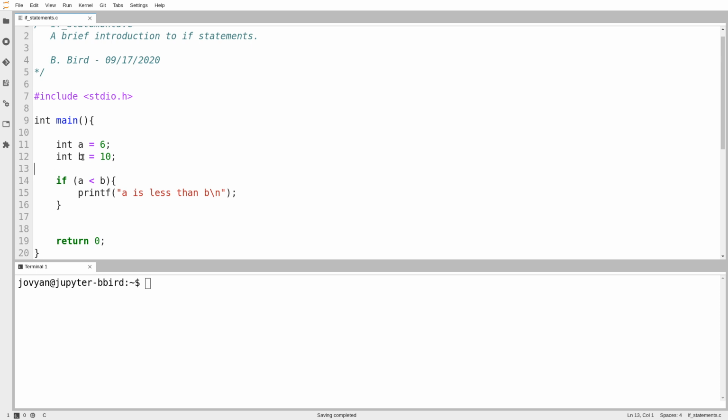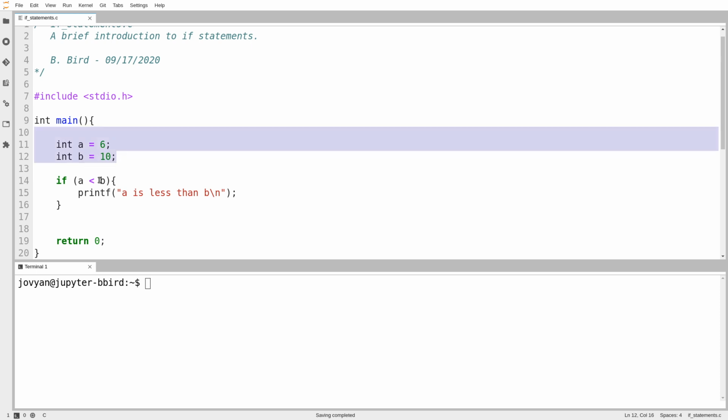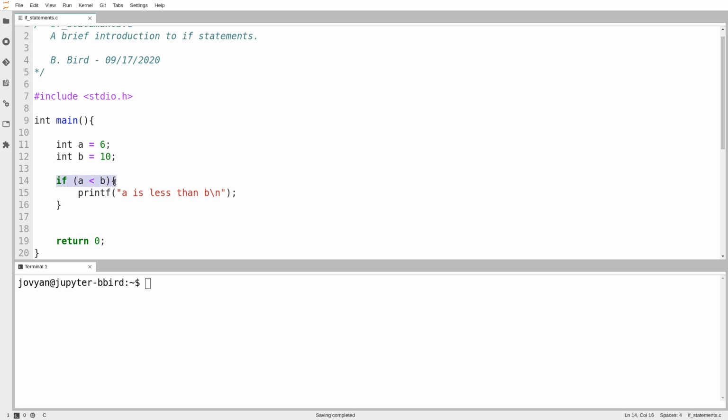So here's an example of a very simple if statement. I've got some variables. I get down to line 14 and I ask the question, is A less than B? If the answer is yes, I go inside the body of the if statement. And if the answer is no, I skip down to the end immediately. And that's it. So there's never any repetition. At most, I will run the contents of the if statement once. But if the answer to the question is no, I'll never run the contents of the if statement.